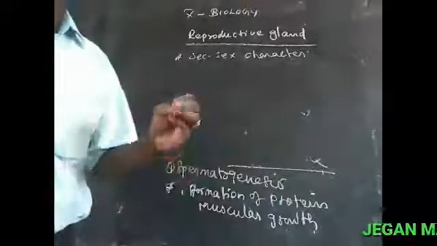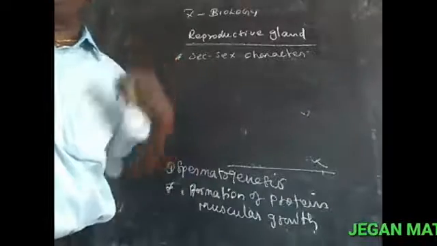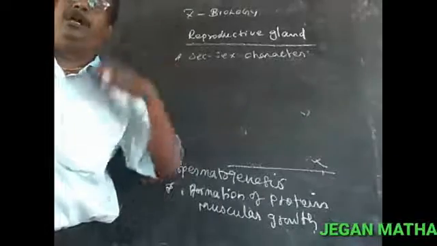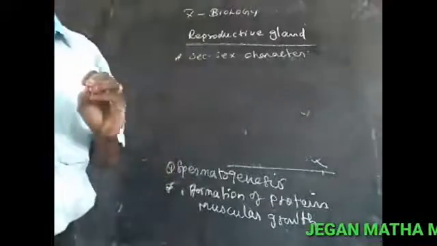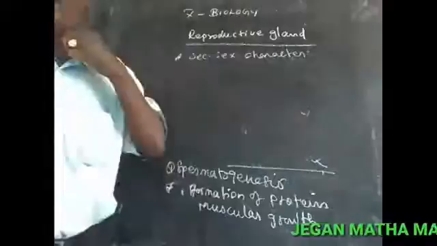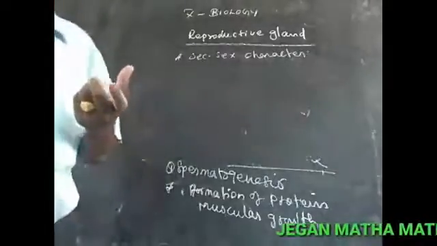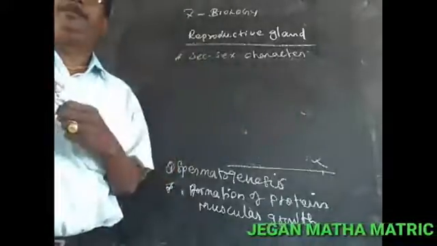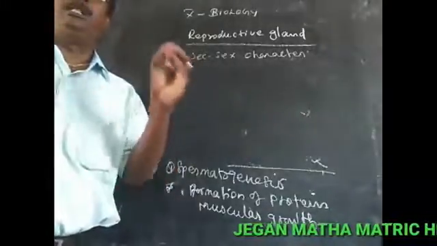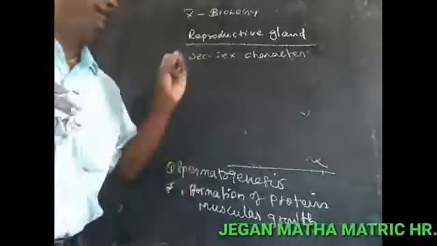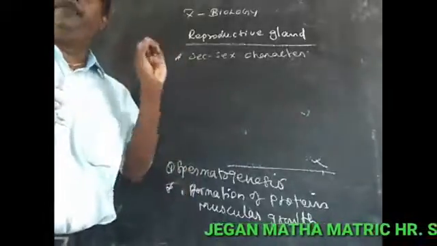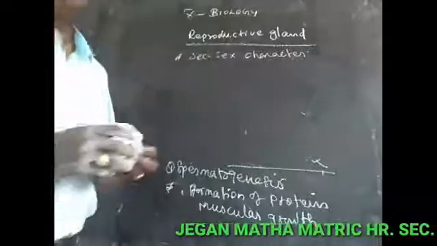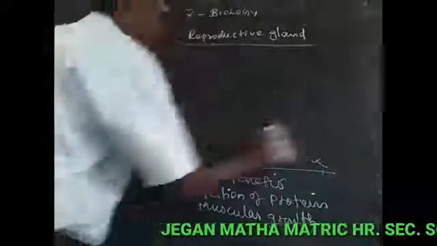It means the distribution of hair on the body and the face, a deep voice pattern, and shoulder enlargement. These are the secondary sexual characters in males. These are the main functions of testosterone.